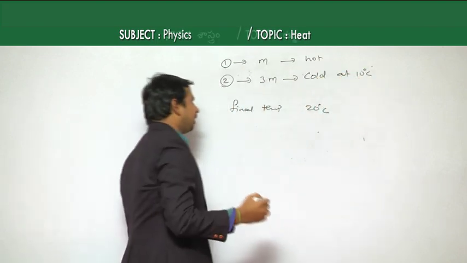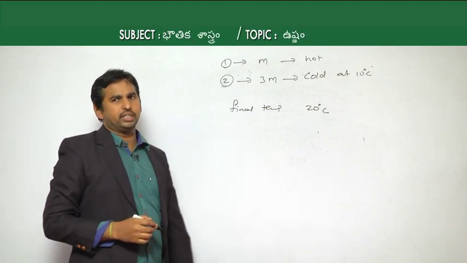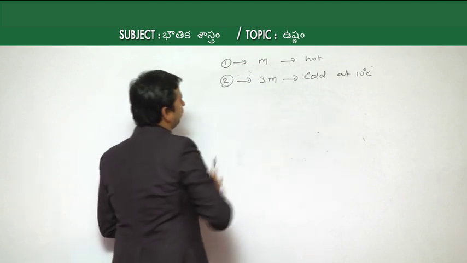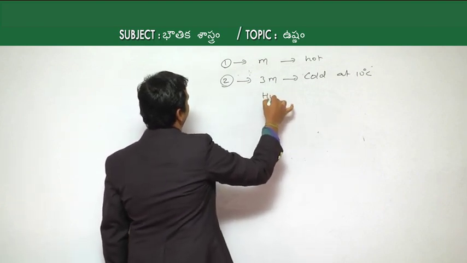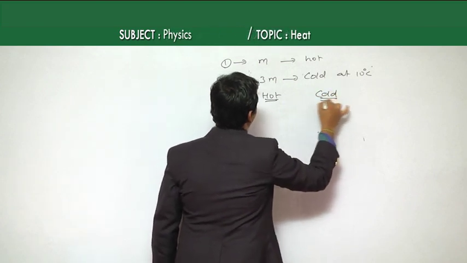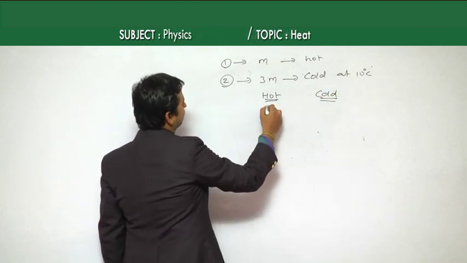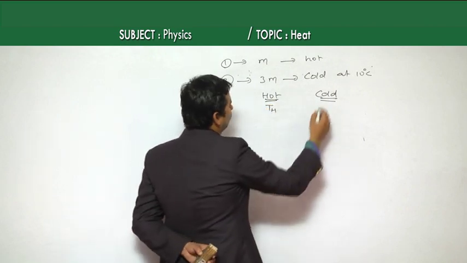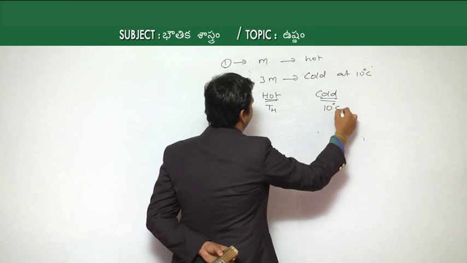As the final temperature is 20 degrees Celsius, we have a hot body and a cold body. The hot body temperature we do not know, so let it be TH, and the cold body's initial temperature is 10 degrees Celsius.